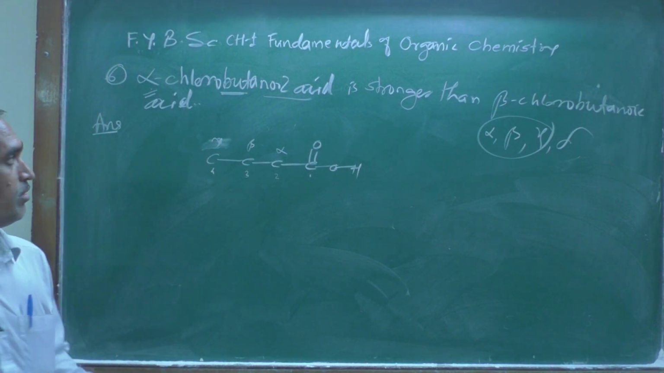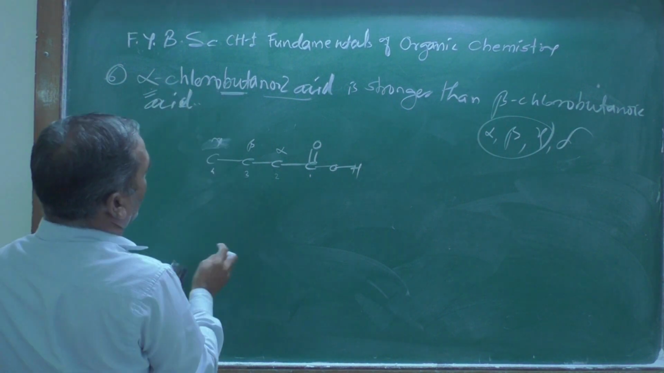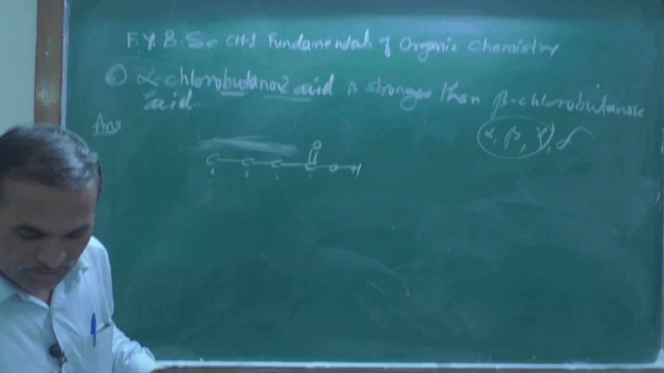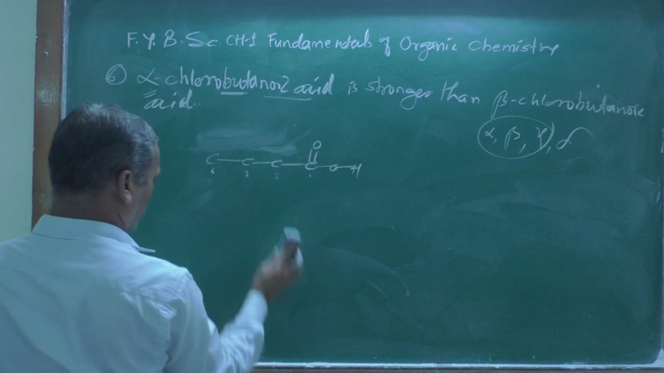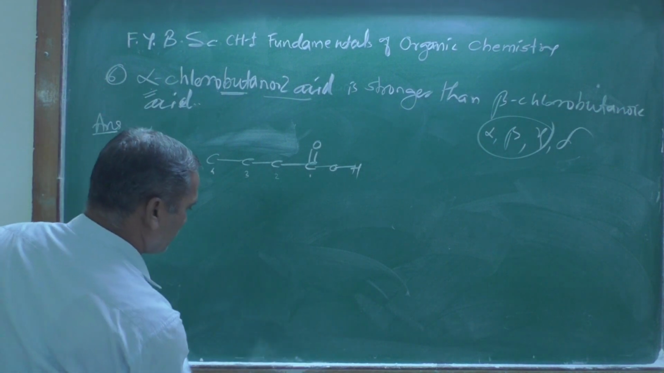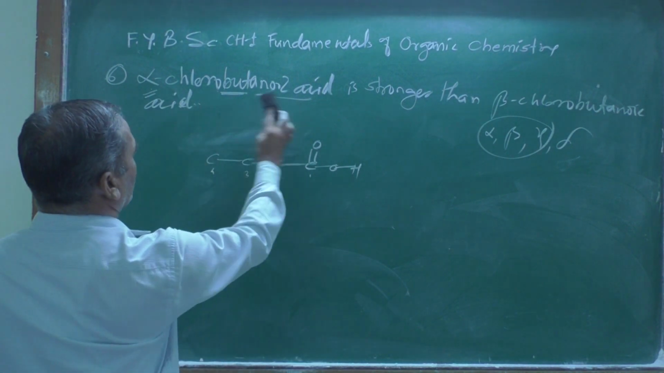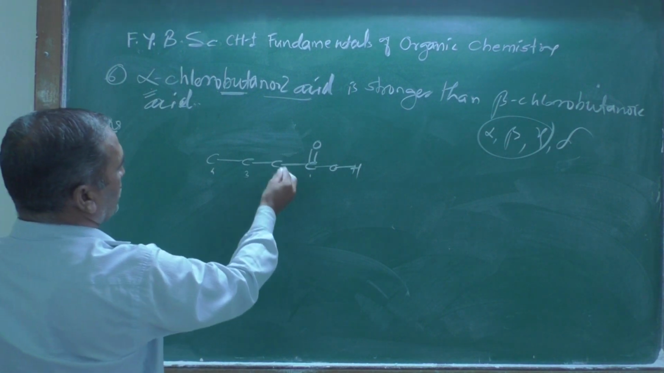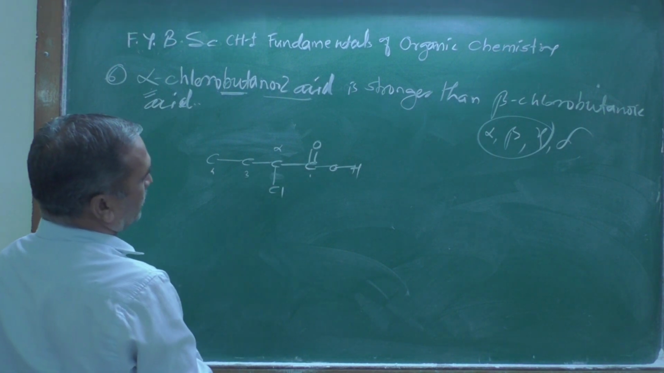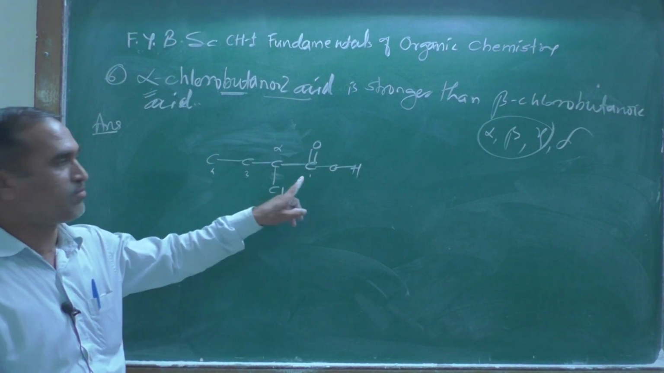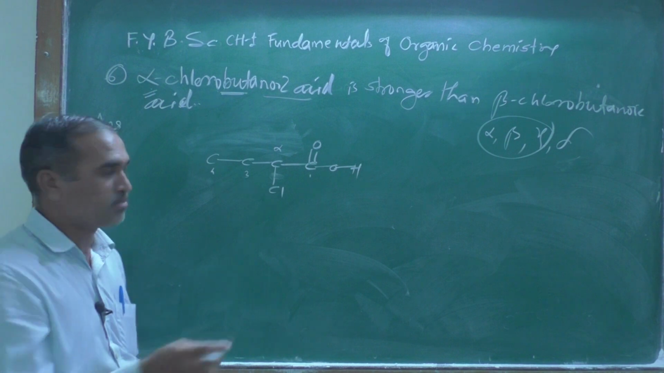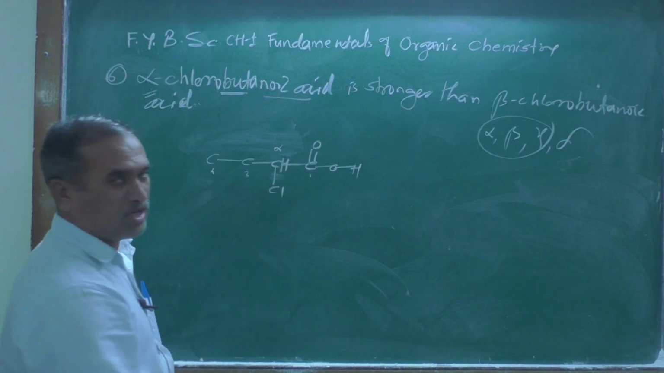So now alpha chlorobutanoic acid. What will be the structure of alpha chlorobutanoic acid? Here in this case, this is the alpha position, so this one is alpha. You just attach the chlorine here, and look, carbon has 4 bonds. Here 1, 2, 3, 4. Here 1, 2, 3. How many hydrogen atoms to attach here? Here just put one hydrogen atom.